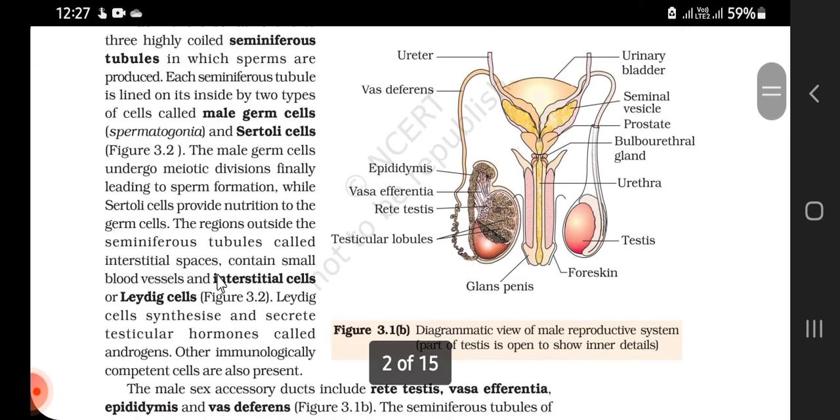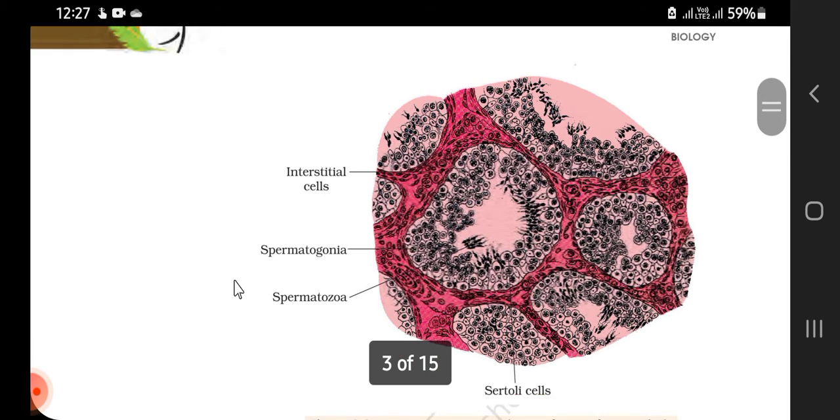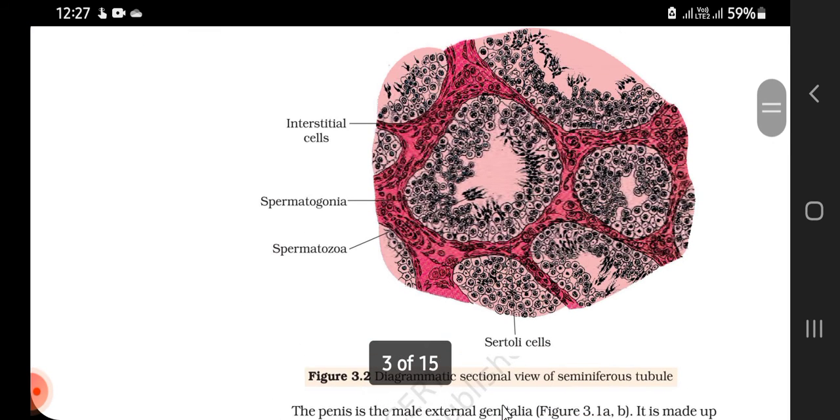Now let's have a look at figure 3.2, a diagrammatic sectional view of the seminiferous tubule. Inside the seminiferous tubule, you can see the Sertoli cells, the spermatogonia, the spermatozoa, and the interstitial cells.